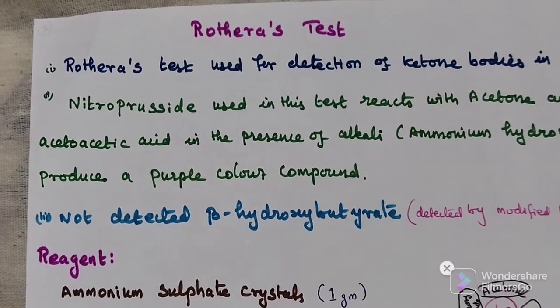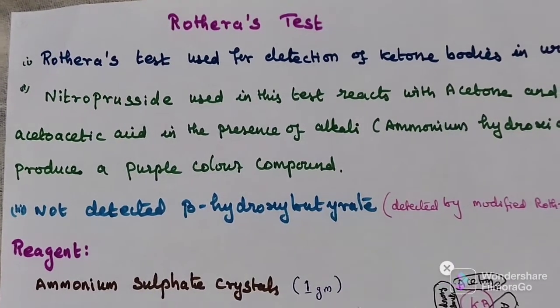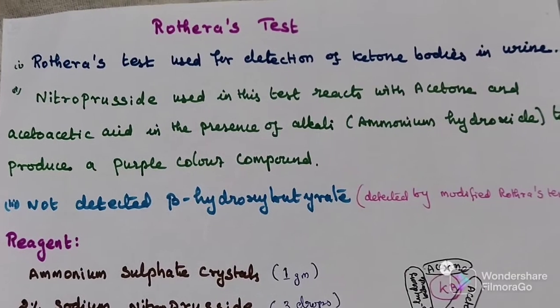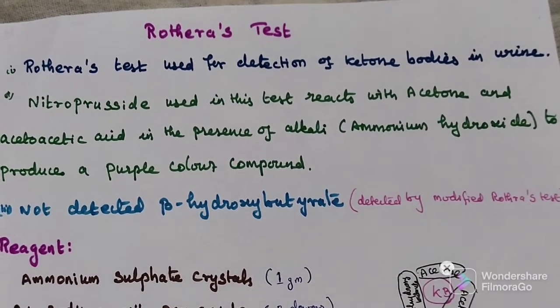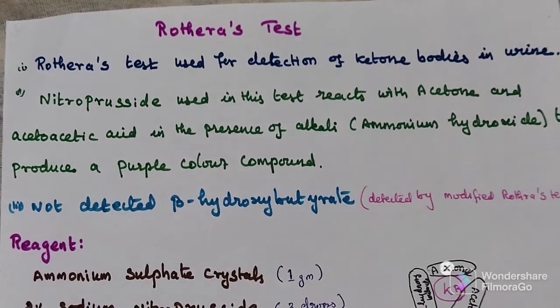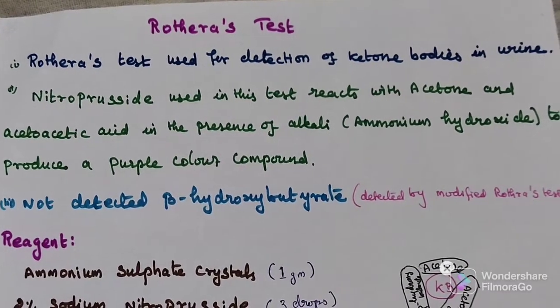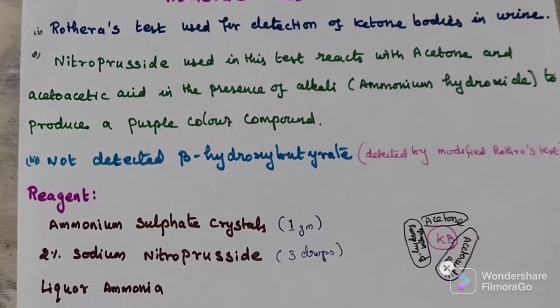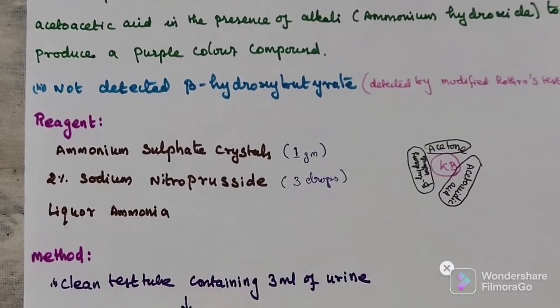Here we are using sodium nitroprusside in this test to react with acetone and acetoacetic acid. In the presence of alkali, it will produce a purple color. Then what are the reagents?